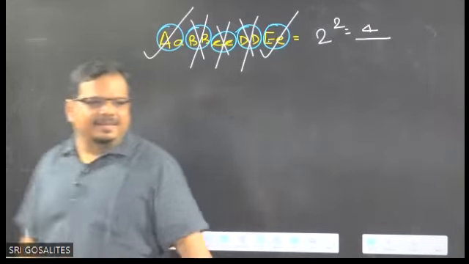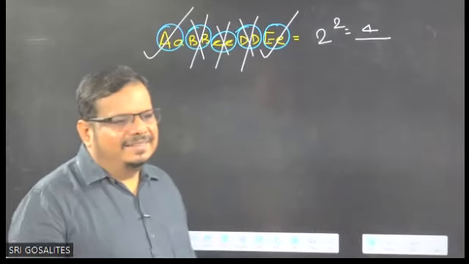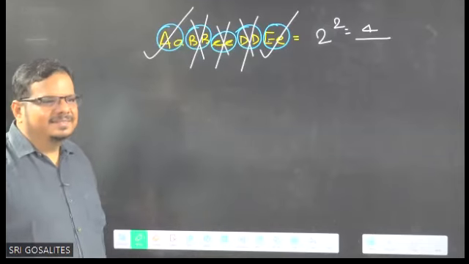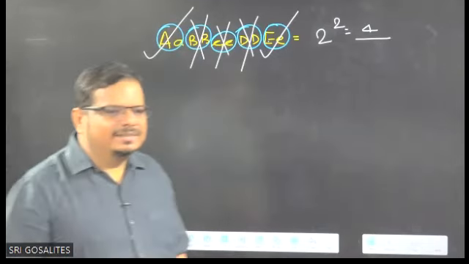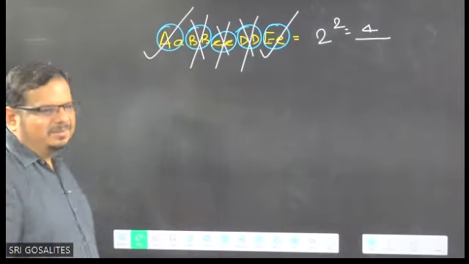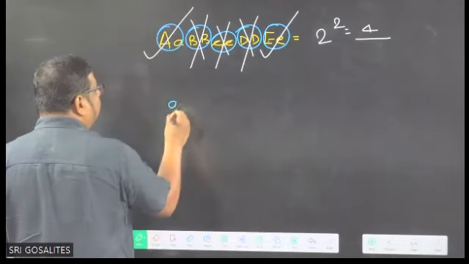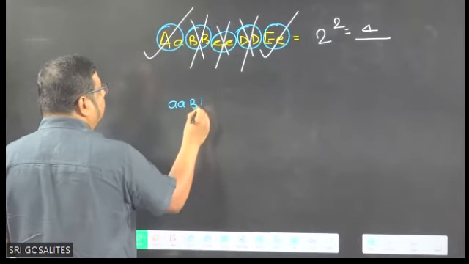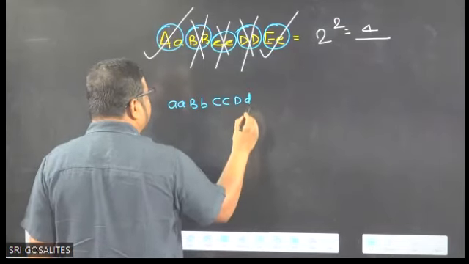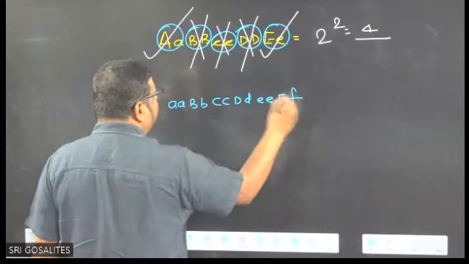You got it, dear children? You understand it? Clear. Very good. Done. Can I give one more question? Okay. Small a, capital B, small b, capital C, capital D, small e, small e, capital F, small f.